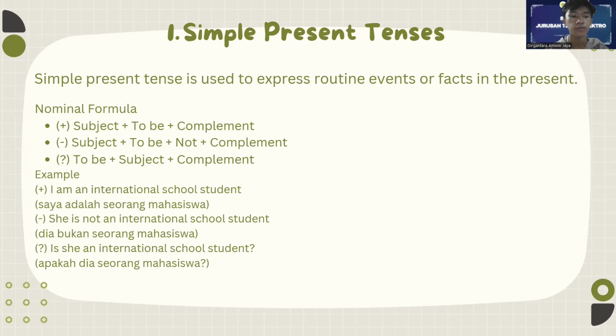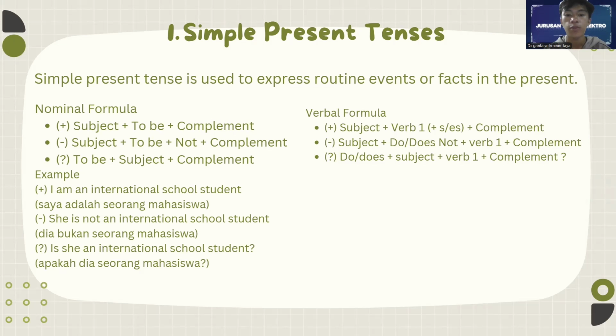Okay, example for positive: I am an international school student. Artinya saya adalah seorang mahasiswa. And for the negative example is, she is not an international school student. The meaning is dia bukan seorang mahasiswa. And for interrogative example, is she an international school student? The meaning is apakah dia seorang mahasiswa? Okay, next.